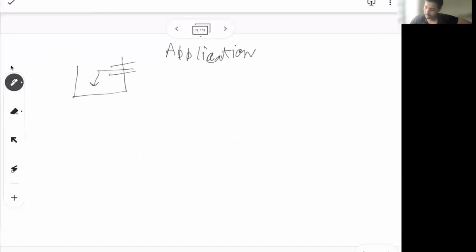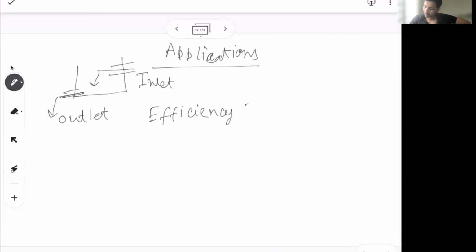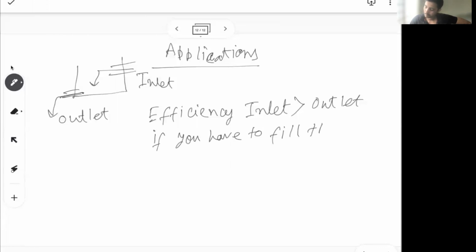So one of the main applications of time and work is the pipe and cistern. So there is a cistern, there is an inlet pipe which is filling the tank, and then there is an outlet pipe which takes the water out of the tank. Now what you need to know is, efficiency wise, the inlet pipe's efficiency has to be more than the outlet pipe's efficiency if you have to fill the tank, or the outlet pipe's efficiency has to be more if you have to empty the tank.